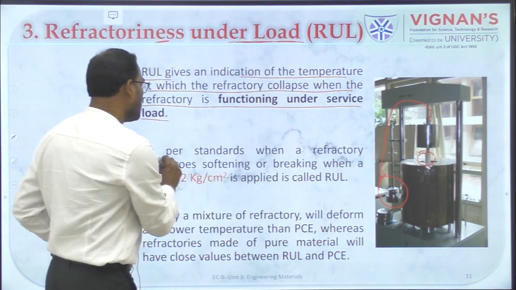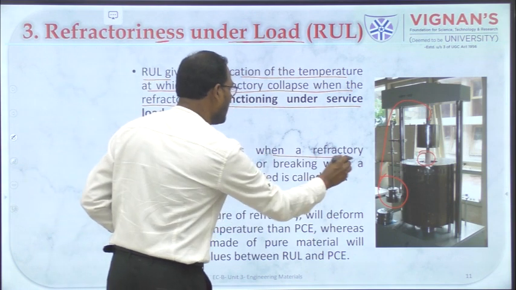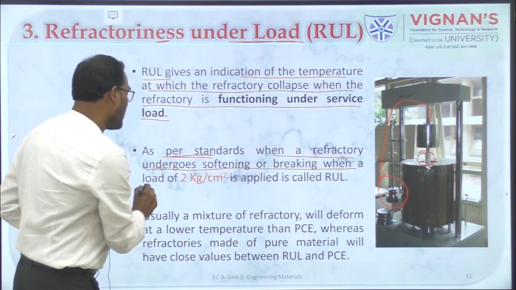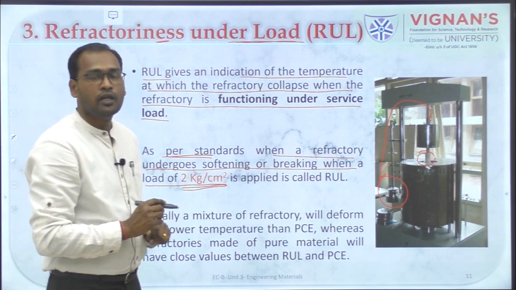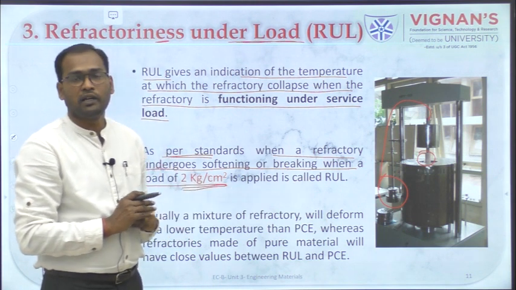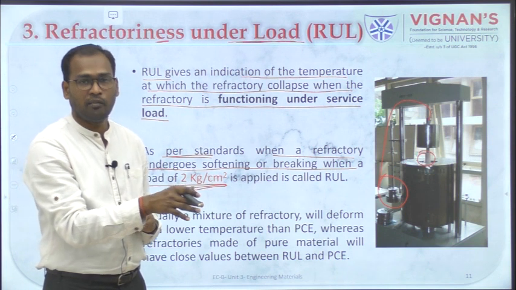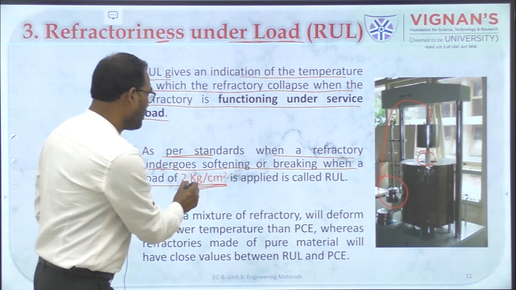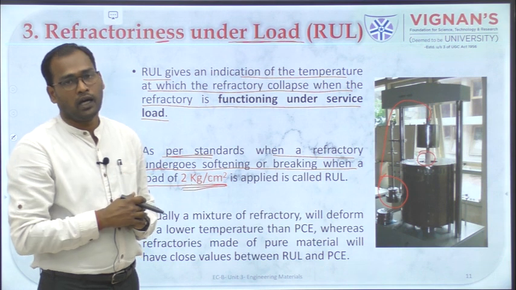Okay, so as per the standards, when a refractory undergoes softening or breaking when a load of 2 kg per centimeter square is applied, that is called RUL. As per definition, the temperature at which the refractory material fuses when a load of 2 kilogram per centimeter square is applied is called RUL.